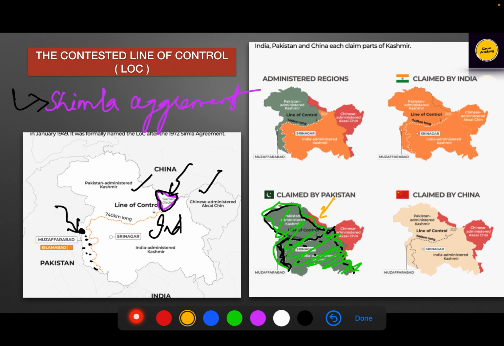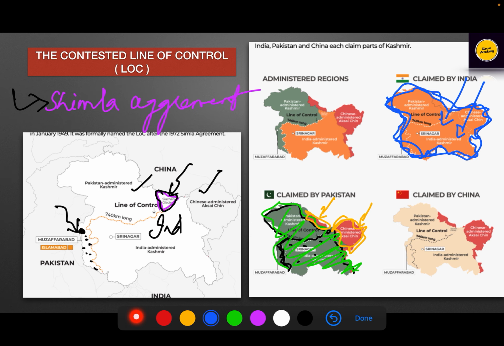What about this area? This area is claimed by Chinese, and they say that this is Chinese administered Aksai Chin. So what does India claim? India claims that this total area is ours, and we show this in our map also, and this map is everywhere, United Nations, America, etc. So invariably we are claiming that we have an authority or sovereignty over the whole Jammu and Kashmir area.